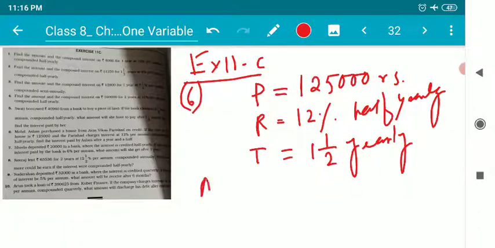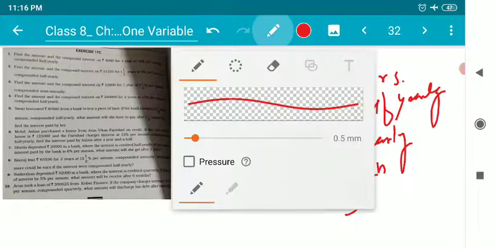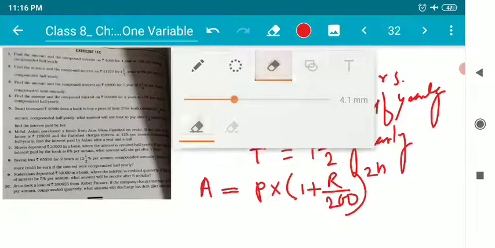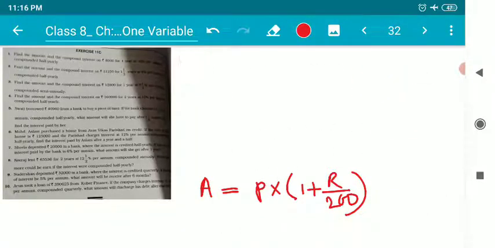We know that amount is equal to principal into 1 plus r by 200, whole to the power 2n. Let me clear up space a bit, as I need some space for the calculation.